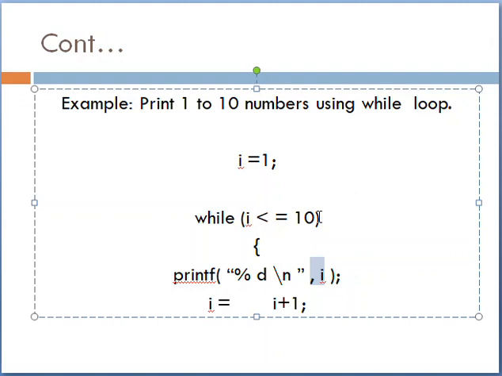So we exit the loop and the program is terminated here. It prints only the numbers 1 to 10. So the condition is mandatory. If the condition is true, this loop will be executed. Otherwise we exit from the program.